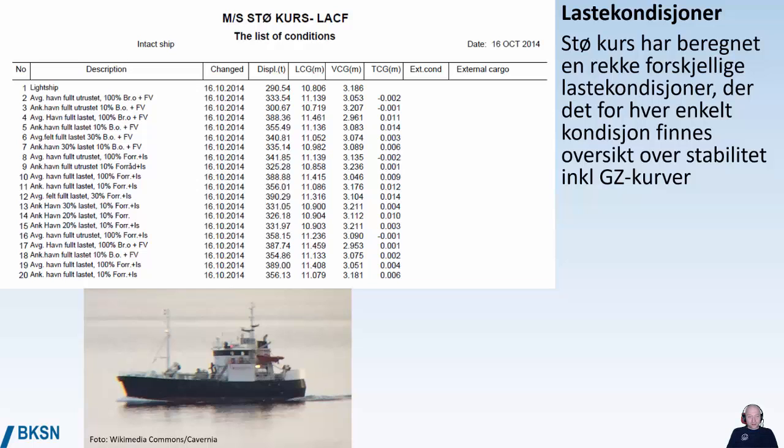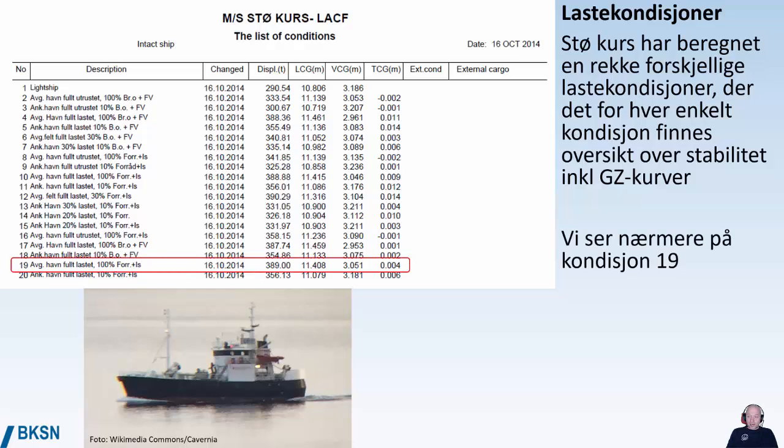You can see in the table here the displacement for the different conditions, the longitudinal center of gravity, the vertical center of gravity, and the transverse center of gravity. And for every one of these conditions, you have a complete list of all the weights on board, and you have the GZ righting arm curves. And we're going to have a closer look at condition number 19.